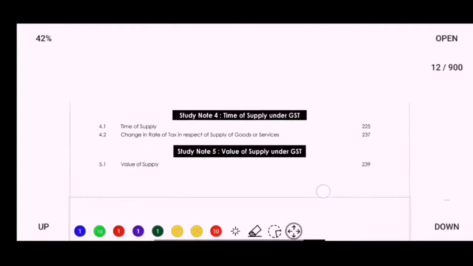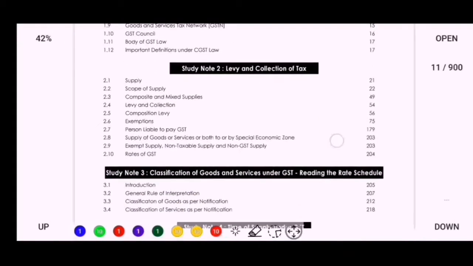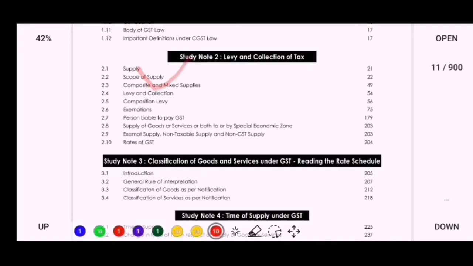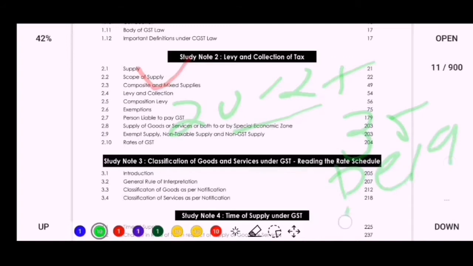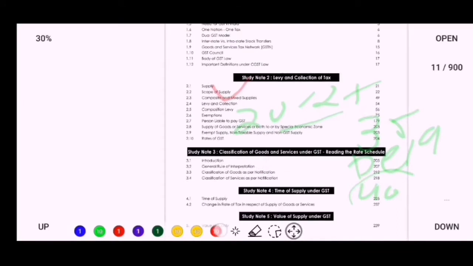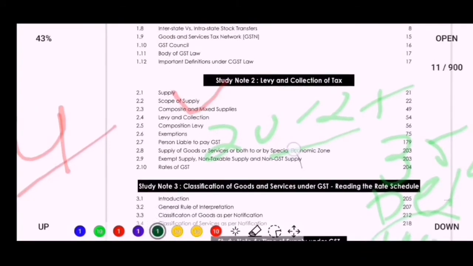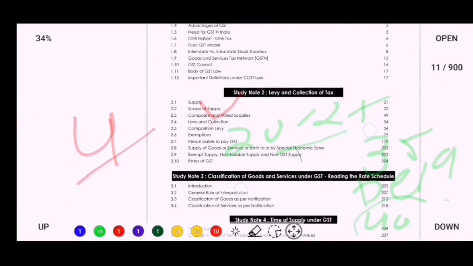Our third important topic is study note number 2, levy and collection of tax. It will cover usually 20 to 25 marks, sometimes it will cover 35 marks. In December 19 it covered approx 40 marks, so you have to do this topic properly and you may complete this topic within 4 days because it is an important topic. It covers many topics like levy and collection, composition levy, exemption, RCM, etc. So you have to do this topic properly. So our third topic is completed.